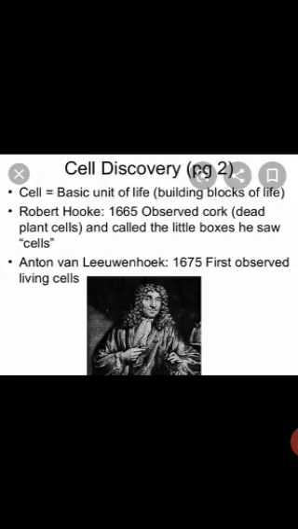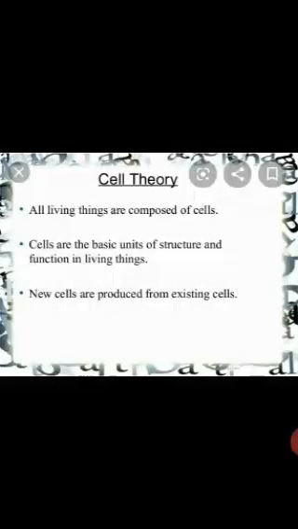As these different structures were studied thoroughly and the scientists were able to understand the functions of cell, there were two scientists, that was Jacob Sheldon and Theodore Schwann. They came up with a cell theory. The cell theory consisted of the following important points.